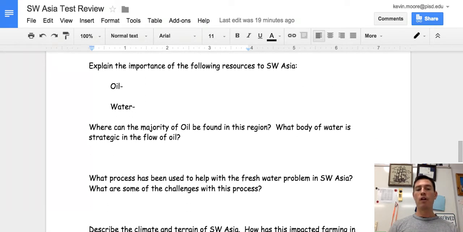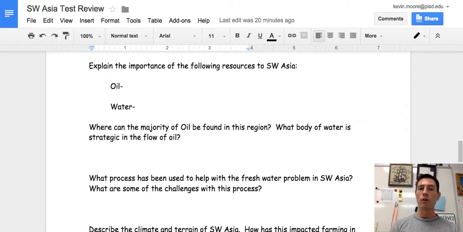In Southwest Asia, there are 2 very important resources. Oil is an important resource because it is very abundant. There's a lot of oil in Southwest Asia, and it's the basis of many countries' economies. The downside to that is that if the price of oil goes down, then that's going to negatively affect the economy of these countries. They base so much of their economy on oil that if the price of that one resource goes down, that can make their economies suffer a big hit.